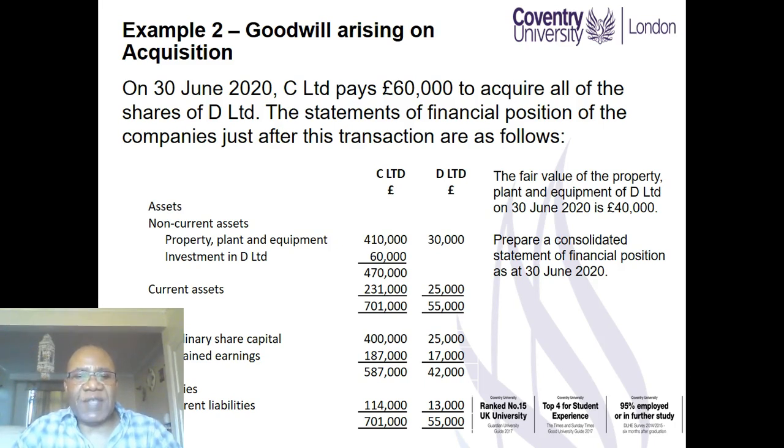So what we have is this: ordinary share capital of D Limited of 25,000, retained earnings of 17, plus the fair value adjustment of 10,000, making a total of 52,000. So the net asset of D Limited at the date of acquisition is 52,000. If you deduct 52,000 from the purchase cost of 60, that gives us a goodwill of 8,000. Let us show the solution.